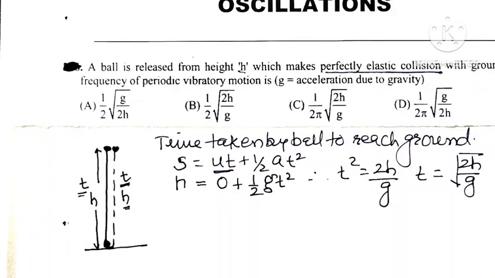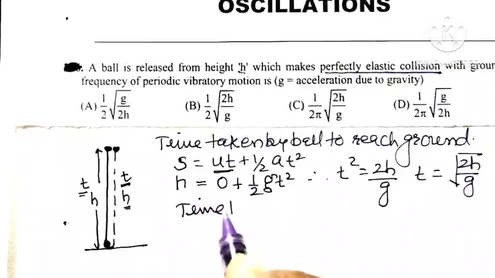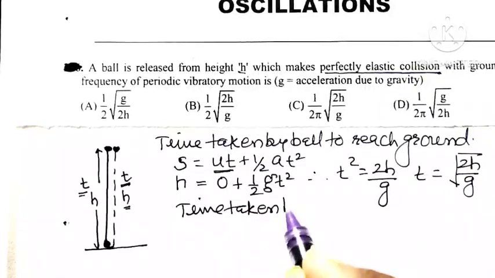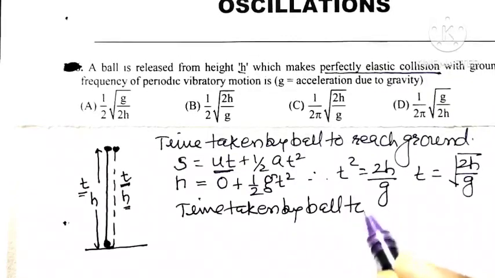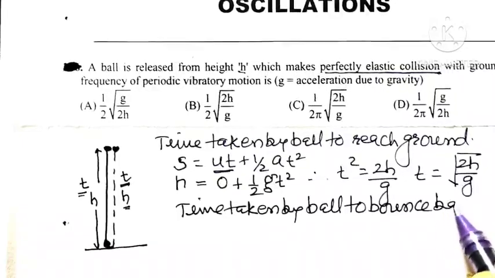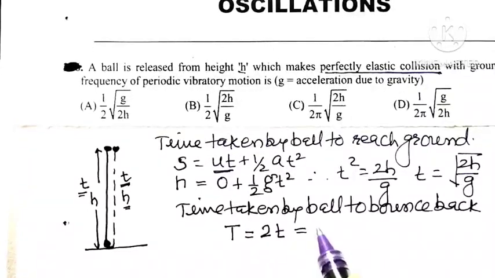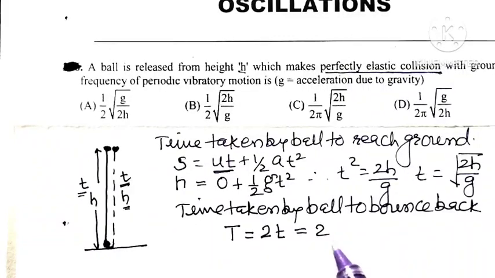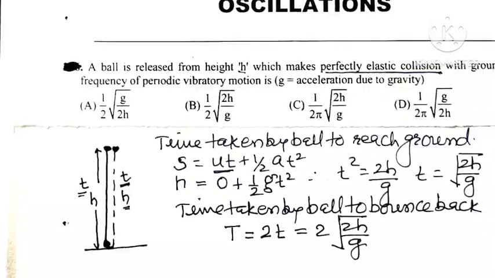So the time period of oscillation, the time taken by the ball to bounce back, which is also known as time period, is capital T, and it is 2 times this time t. So that is equal to 2 into under root of 2h divided by g.